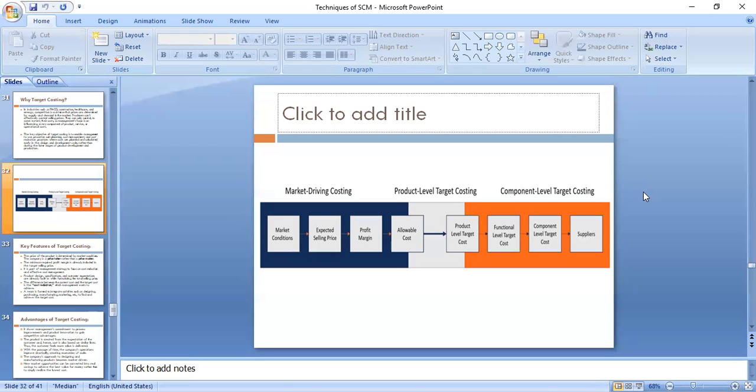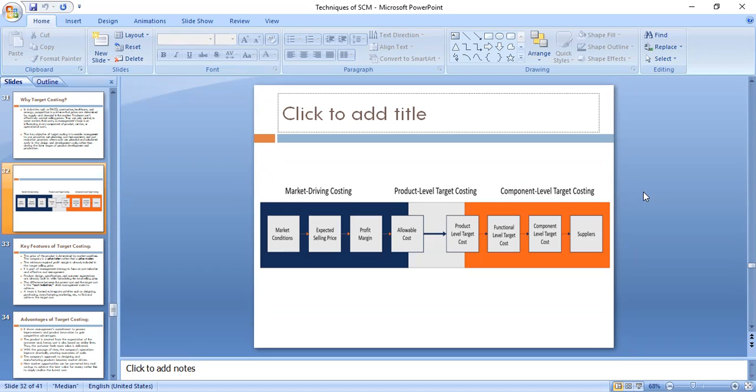Now, because of economic conditions, demand has gone down and the expected selling price has gone down from 10,000 rupees to 9,000 rupees, a 10% reduction.